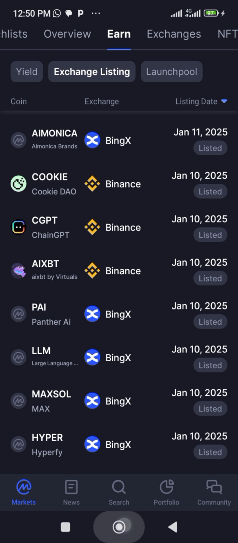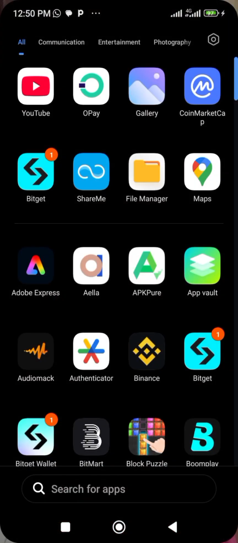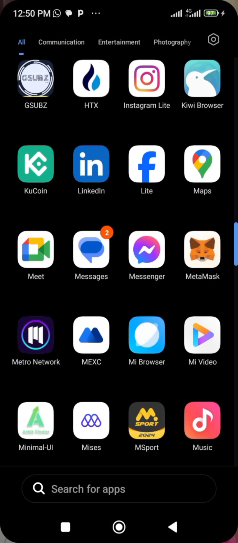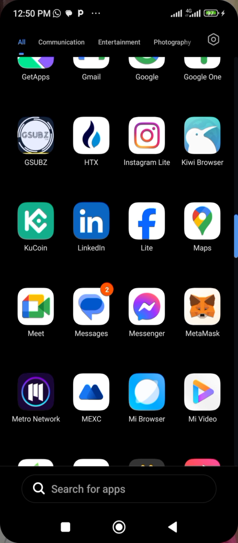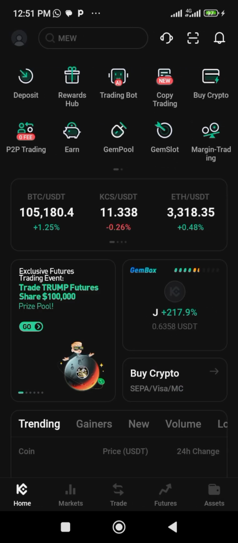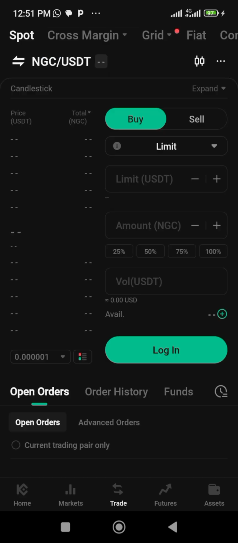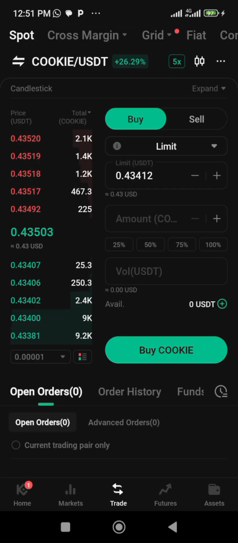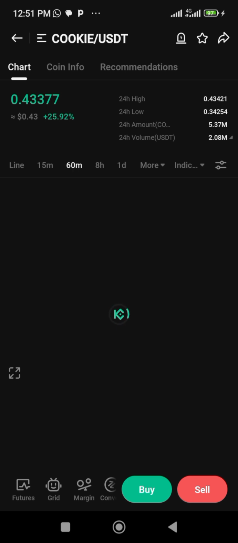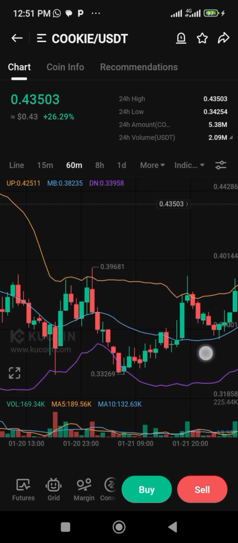So let's use KuCoin for instance. Okay, this is my KuCoin. Let's click on trade. You can see the coin here. So let's navigate to January 9th.